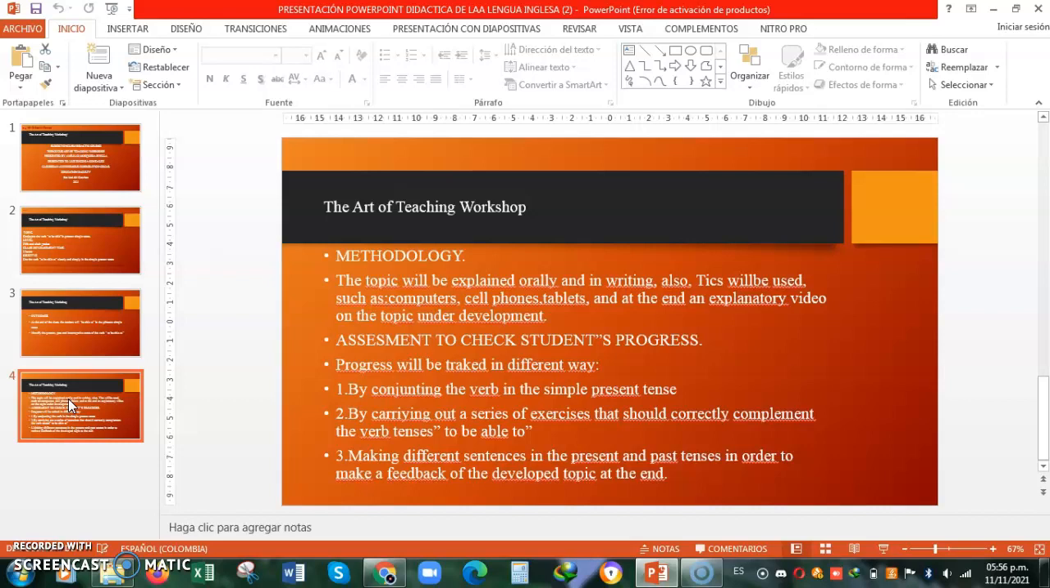Making different sentences in the present and past tense in order to give feedback on the developed topic at the end.